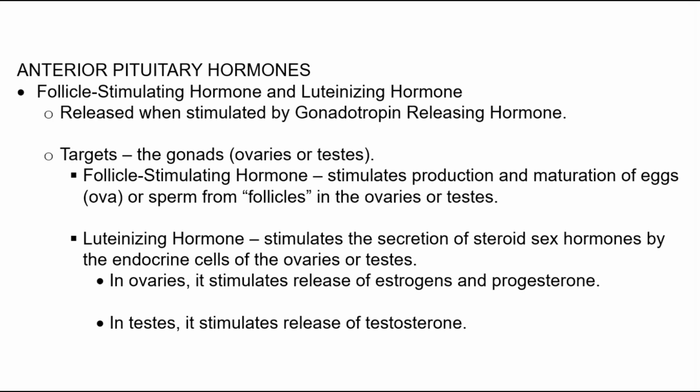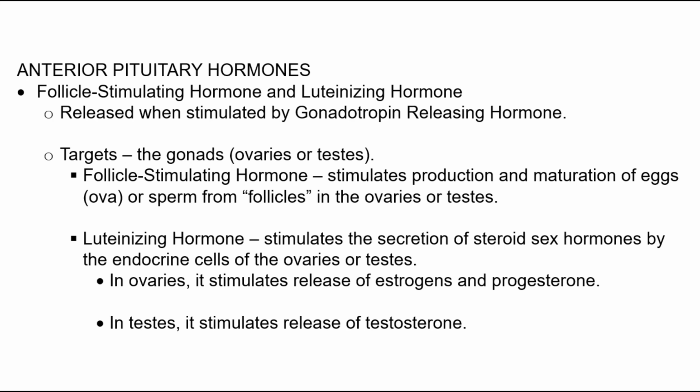Follicle-stimulating hormone and luteinizing hormone are released from the anterior pituitary when it is stimulated by gonadotropin-releasing hormone from the hypothalamus. Both follicle-stimulating hormone and luteinizing hormone target the gonads, that is the ovaries and the testes. Follicle-stimulating hormone stimulates the production and maturation of ova from the ovaries for females and stimulates the production of sperm in the testes for males.